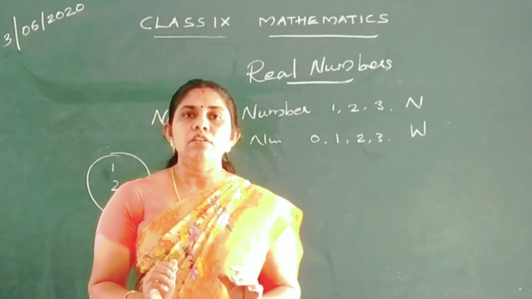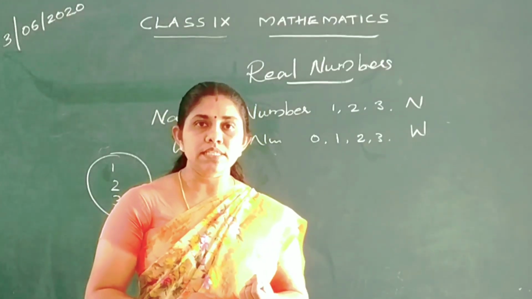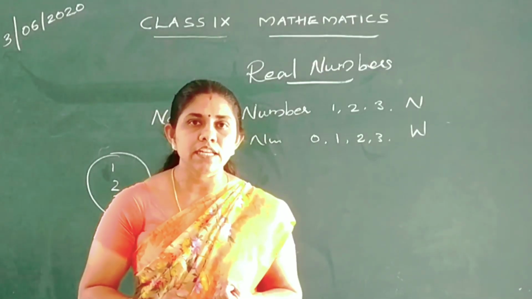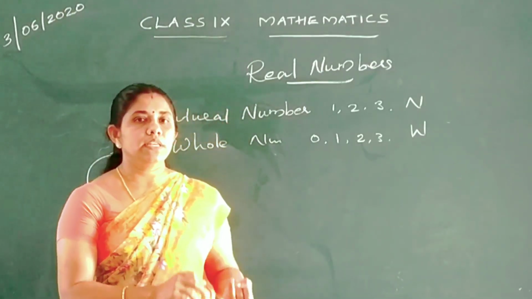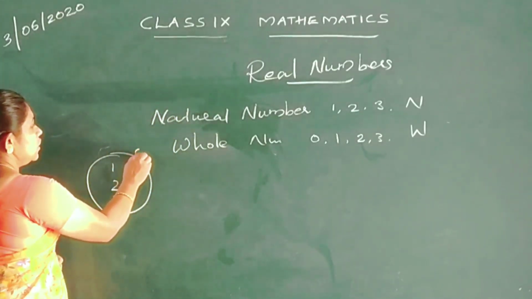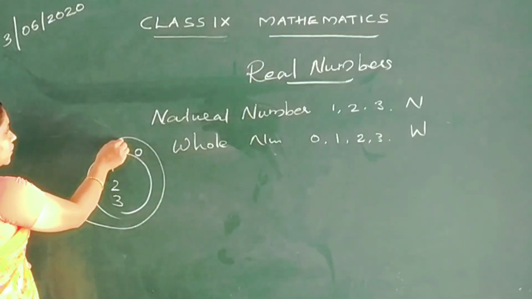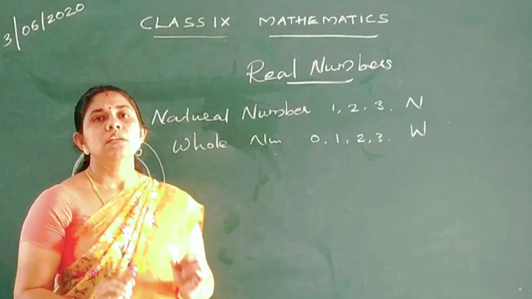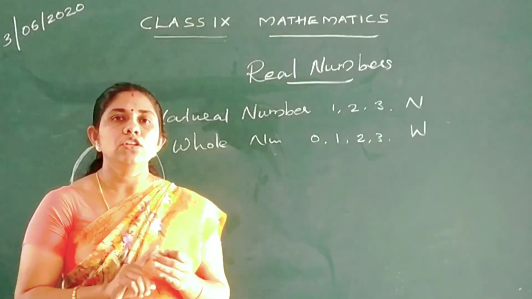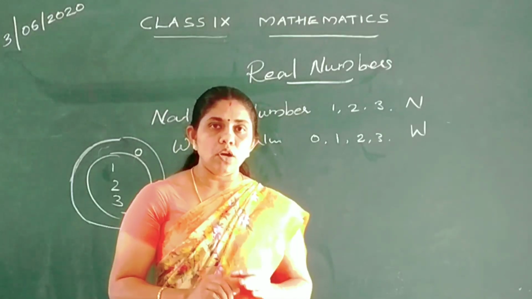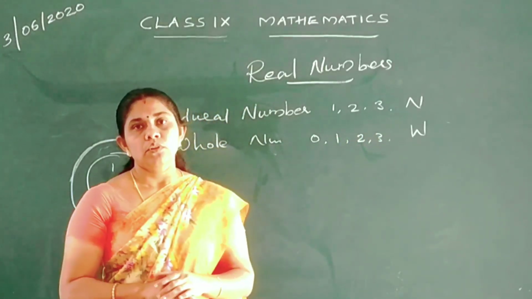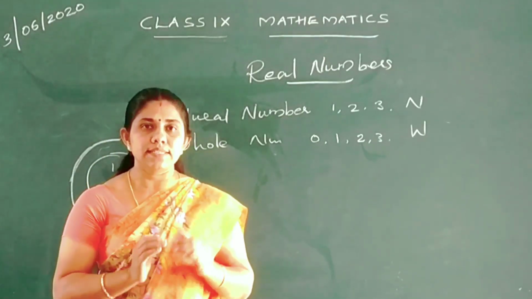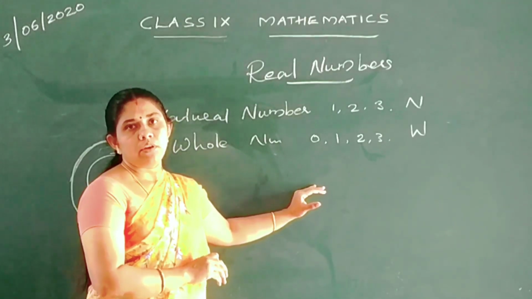Note down here. First we learn natural numbers. Natural numbers start from 1, 2, 3. Now whole numbers start from 0, 1, 2, 3 like that. If I include a 0 here, we will get the set of whole numbers: 0, 1, 2, 3 like that, and it is denoted by the letter W.